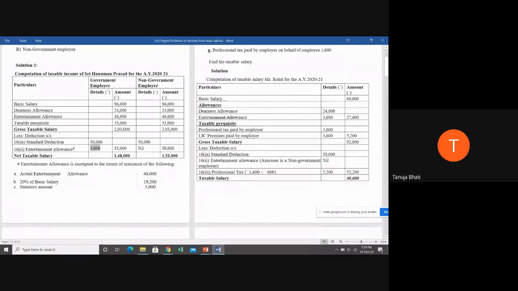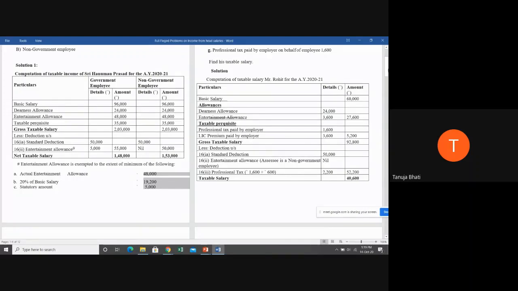We know that the deduction is the least of the following: actual entertainment allowance received, or 20% of the basic salary, or the statutory limit, which is fixed at 5,000. So I hope you all are able to remember the deduction of entertainment allowance. First thing, it is given only to a government employee. Second thing, it has to be the minimum of the 3.